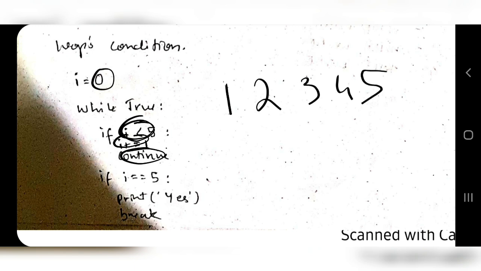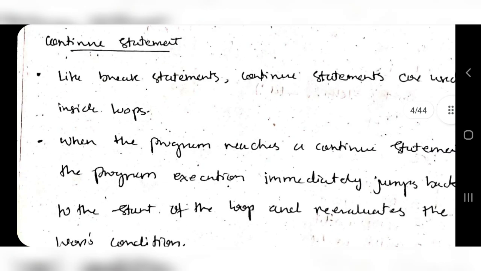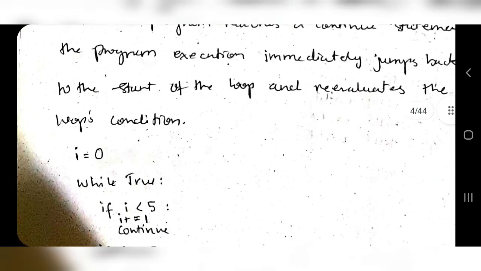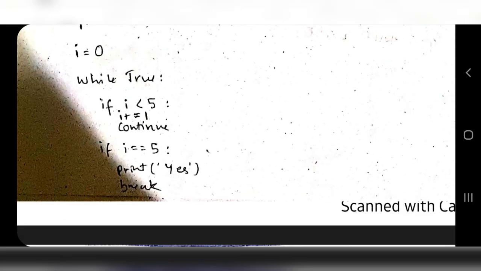Then when it becomes 5, it will not enter this branch, but it will come here. If i is equal to 5, print yes. So whenever my condition was i is less than 5, I incremented i, then I did continue. Continue means just skip this part of code and move on to the next iteration. If it was a break statement, it would come out of this while loop and not get executed once more. That's the difference between break and continue. So what you have to write is one definition, explaining in your own words what this statement means, and give an example. That's what you have to do in this question.